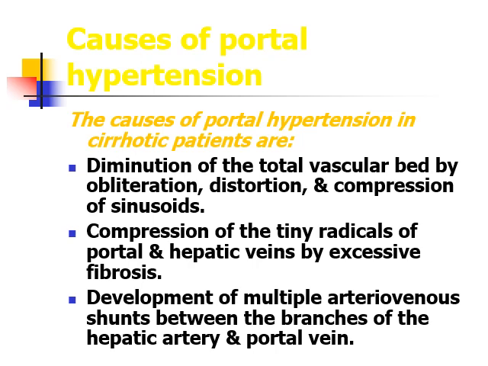The causes of portal hypertension in cirrhotic patients are diminution of the total vascular bed by obliteration, distortion and compression of sinusoids, compression of the tiny radicals by portal and hepatic veins by excessive fibrosis, and the development of multiple arteriovenous shunt between the branches of the hepatic artery and portal vein.